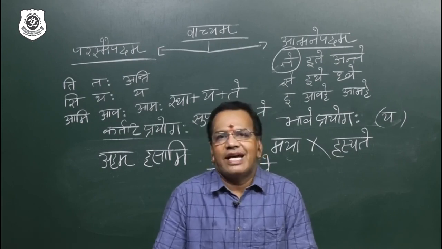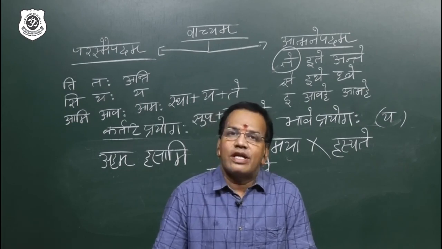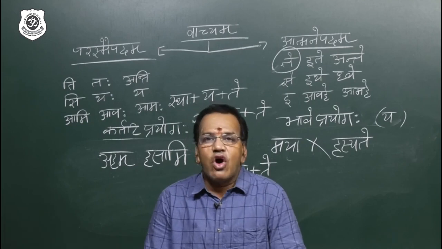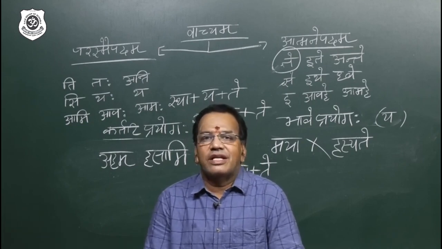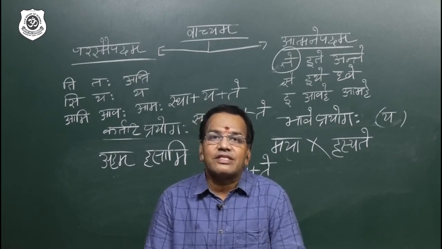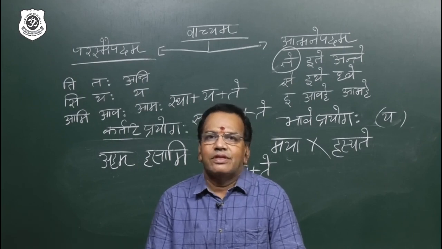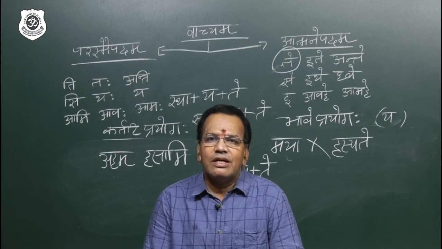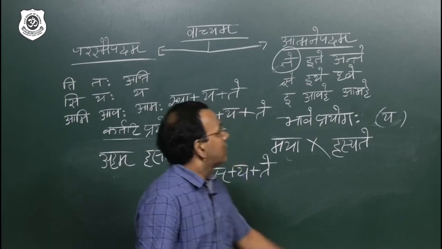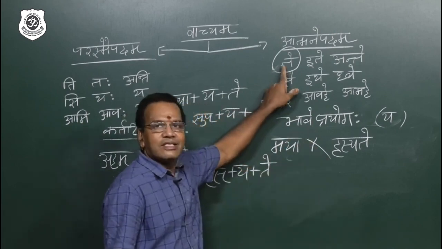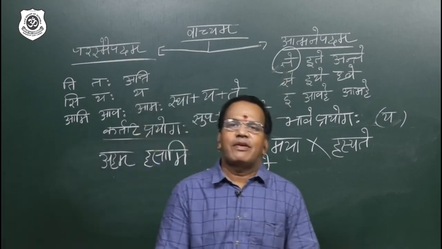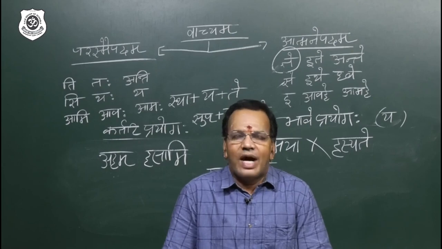When we go to bhave prayoga, which is called intransitive verb, there in active voice a problem won't come, because the subject and verb are there. When we go to passive voice, the subject will change into tritiya. Because there is no object, the standing instruction is that we should take the third person singular formula of Atmanepadi. So: verbal root plus ya plus third person singular formula of Atmanepadi, to conclude bhave prayoga. With this, Vaachyam is over.